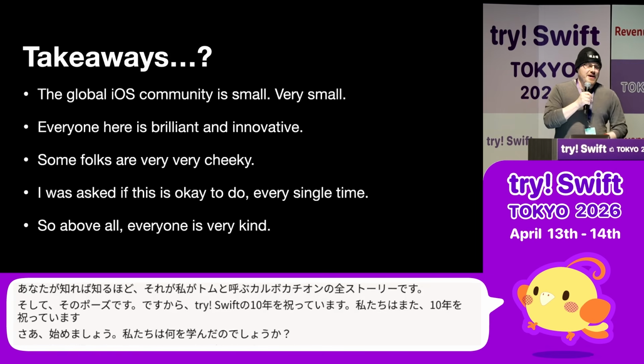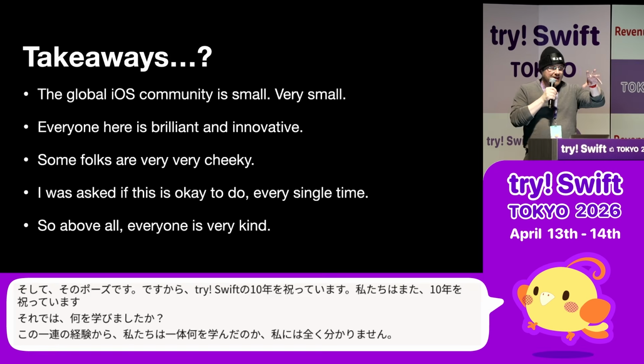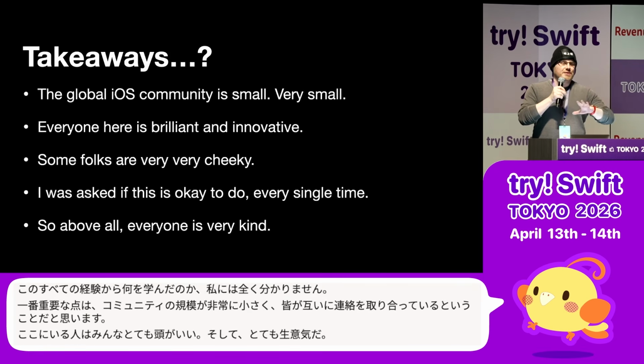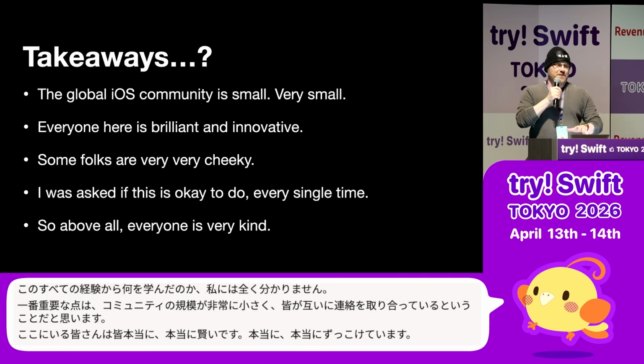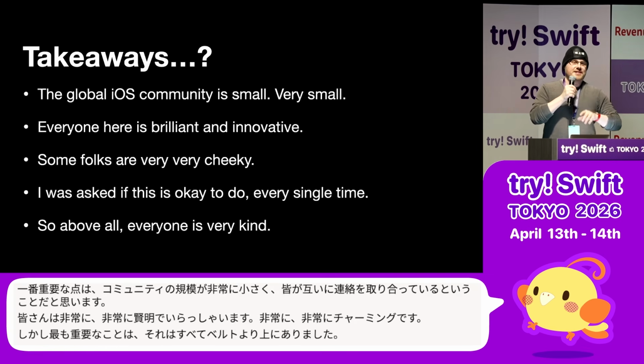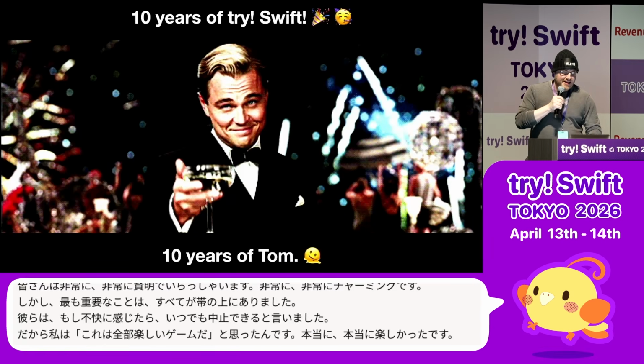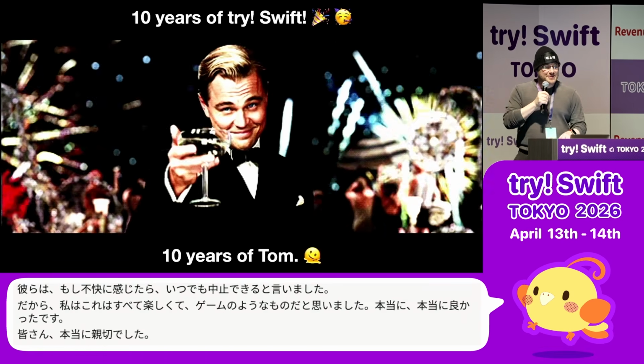I guess the main thing to take away is the community is very small, and they all talk to each other. Everyone is very, very smart here, very, very cheeky. But the most important thing is it was all above the belt. It was all good. They said if it makes you uncomfortable, we can stop anytime. So this is all fun and games. It was really, really good. So that was really nice of everyone. So here we go. Here's the 10 years of Tri-Swift and also 10 years of Tom.